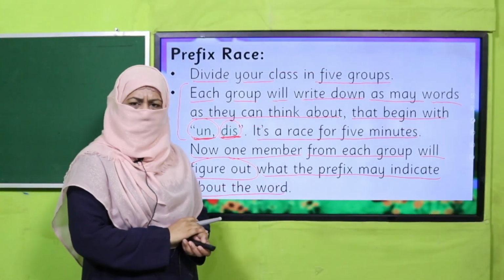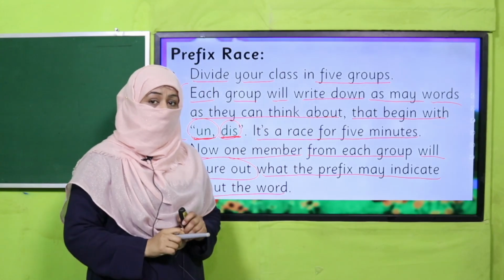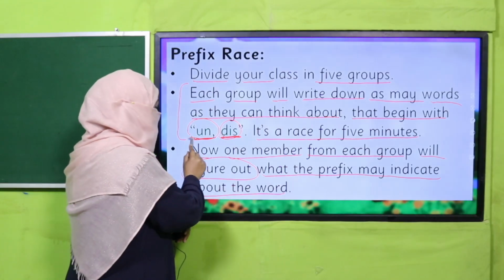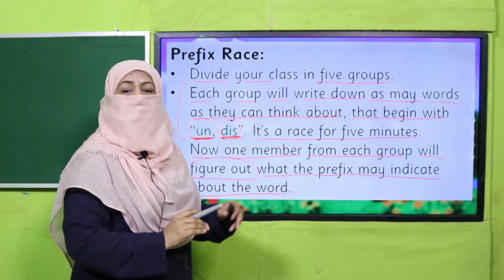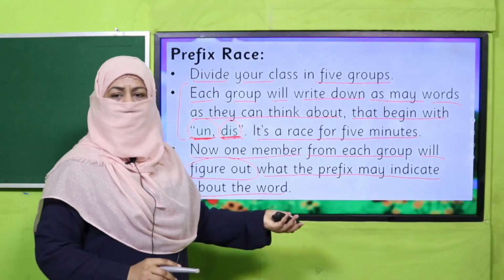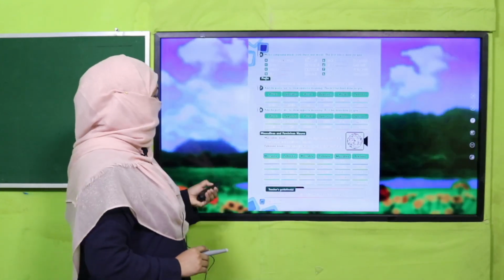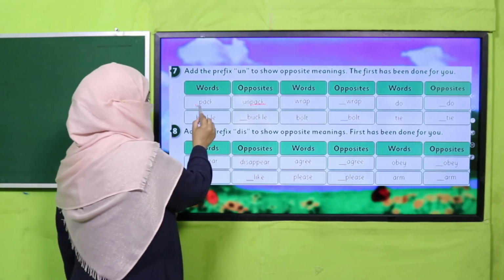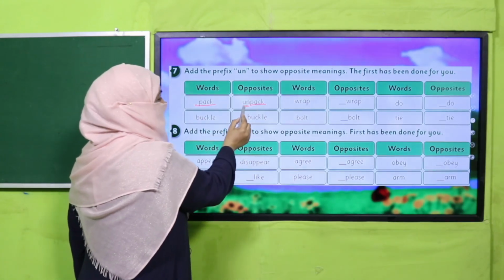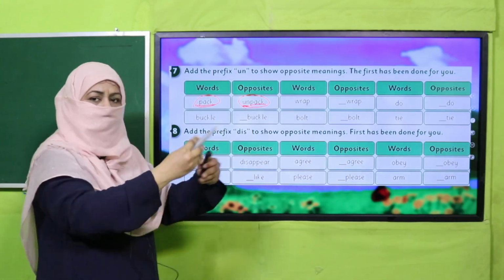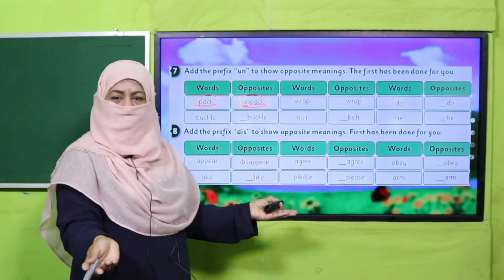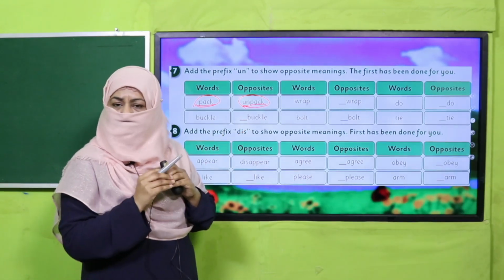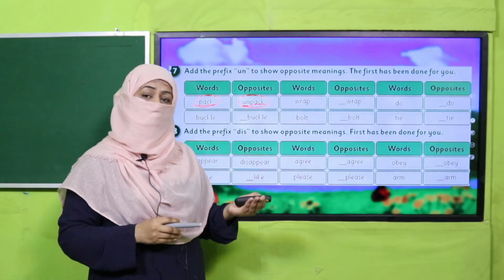Yes, my dear children, are you done with it? Good job. So I hope many of you have mentioned it and you recognize that when we add un and dis as prefix, it makes the word exactly opposite, right? There are a few examples in your book. Let's see. Pack is a word. When I add prefix un, it becomes unpack. Pack means to pack it and unpack means to open it. So these words are exactly opposite. This is how prefixes make a difference, make new words, a different word.